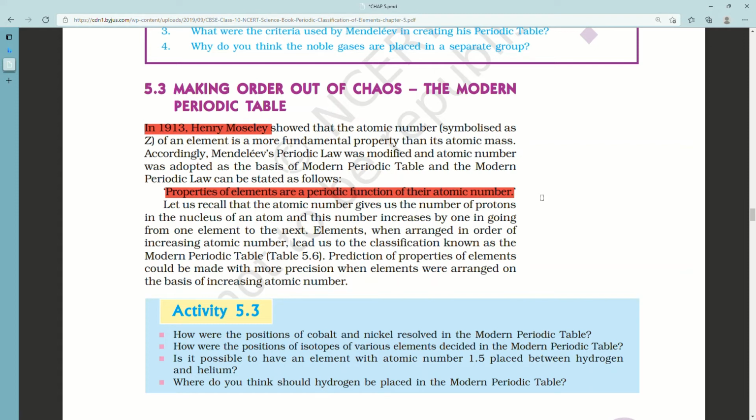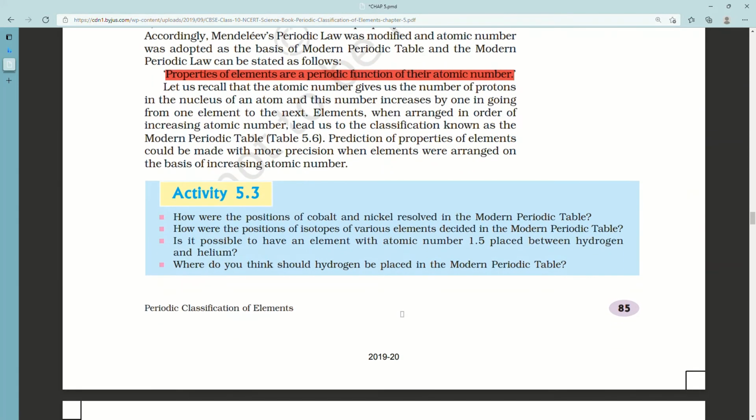Prediction of properties of elements could be made with more precision when elements were arranged on the basis of increasing atomic number. Activity 5.3. First, how were the positions of cobalt and nickel resolved in the modern periodic table? Cobalt and nickel were placed in separate groups. How were the positions of isotopes of various elements decided in the modern periodic table?